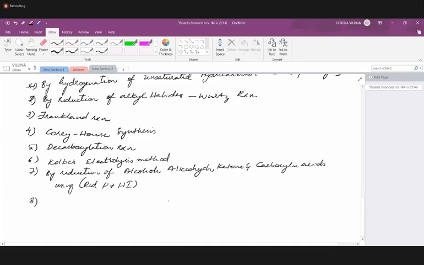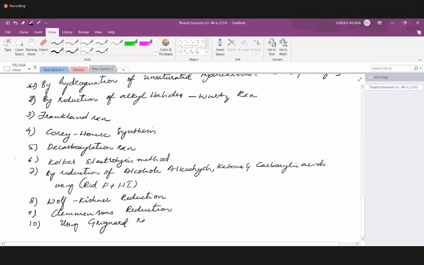Next, Wolff-Kishner reduction. Clemmensen's reduction. Using Grignard reagents.